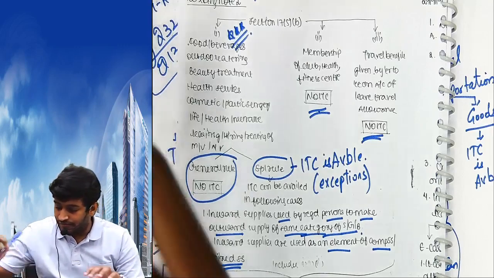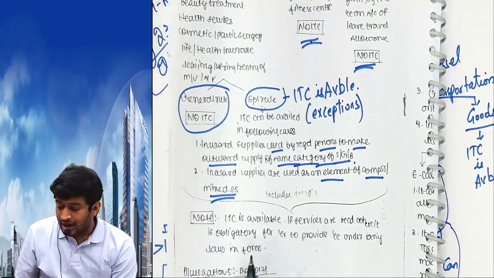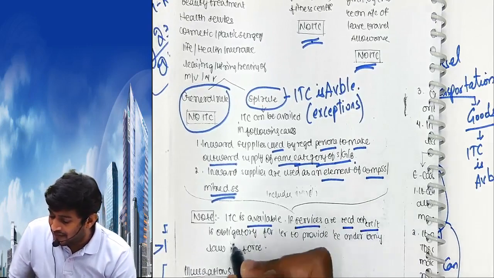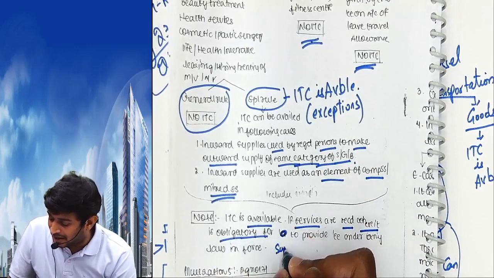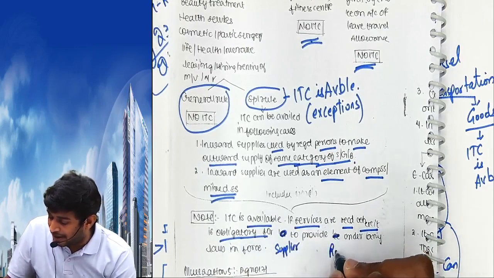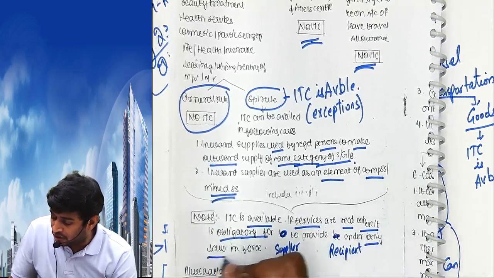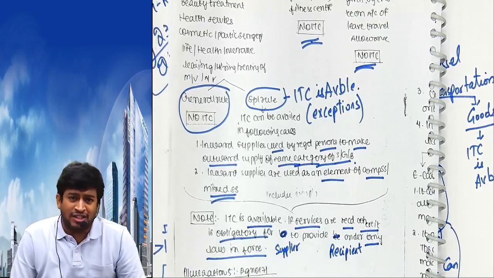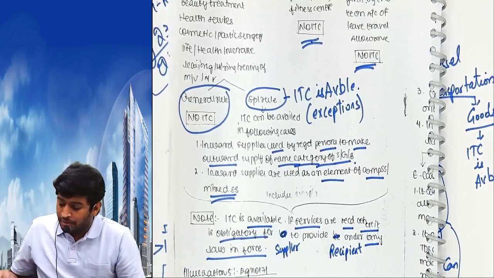Now listen. Note: ITC is available if the services are received where it is obligatory for the supplier to provide it to the recipient under any law in force. However, if there is a law which says you have to give the services, in that kind of services ITC is available. Make a change.